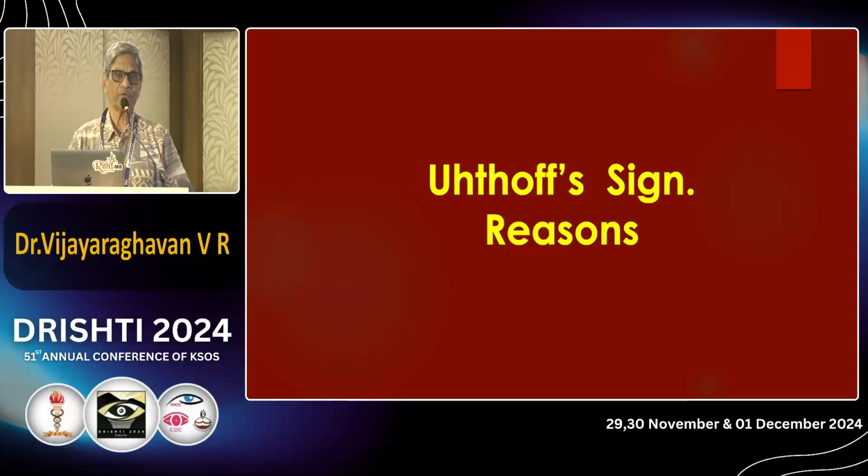Uthoff's sign: when you increase the body temperature of a patient with a demyelinating problem, optic neuritis, multiple sclerosis, the vision may come down again. Suppose my vision is 6/24, it will come to 6/60. There are many reasons for Uthoff's phenomenon.